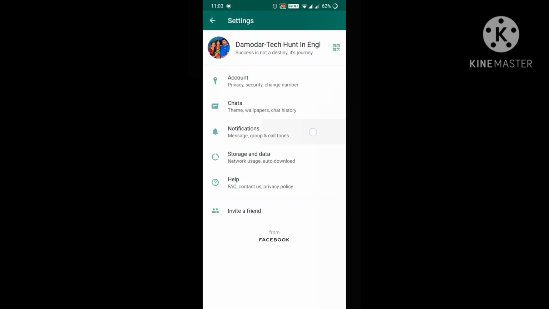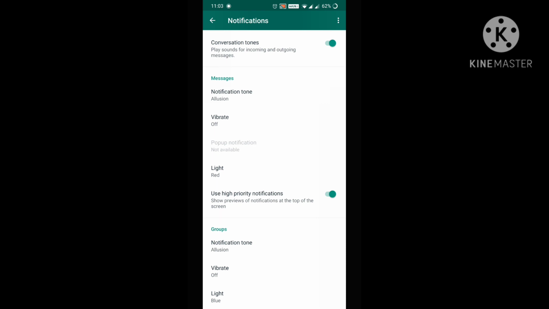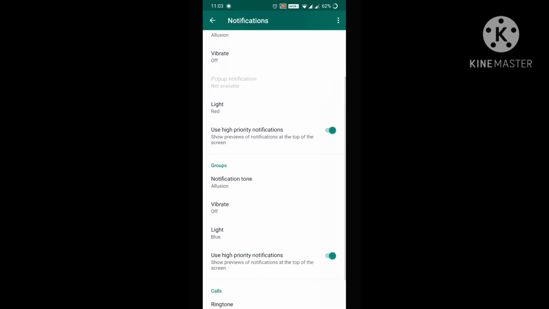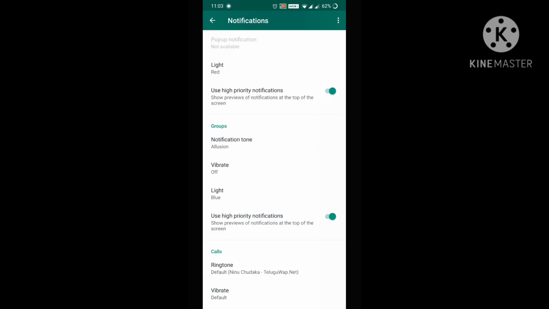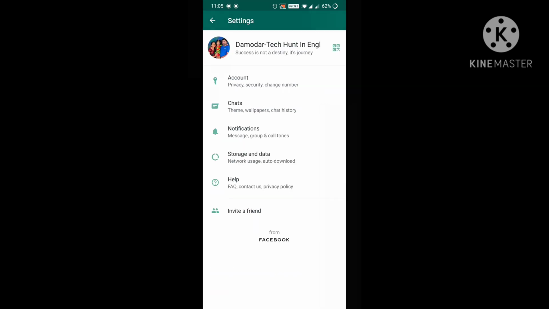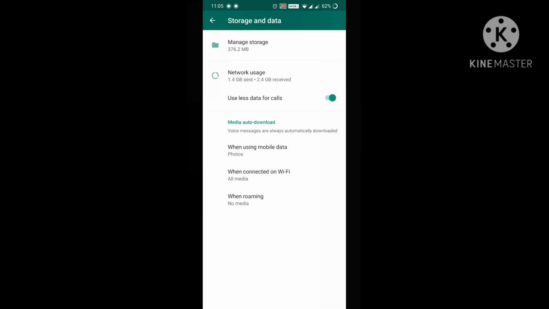Next is the notifications. This is the place where you can choose your notification tone, or you can keep vibration on or off, whatever it may be according to your wish, and ringtone even. Okay, and next is the storage and data.